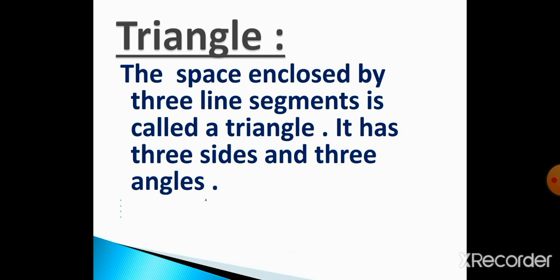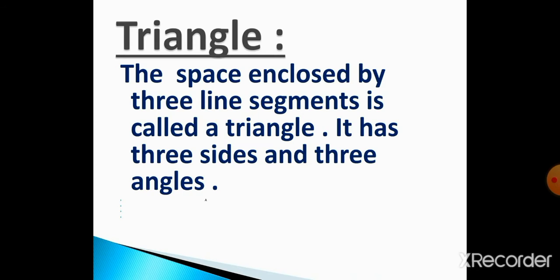Triangle. The space enclosed by 3 line segments is called a triangle. It has 3 sides and 3 angles. Dear student, in a triangle, how many line segments are there? Yes, there are 3 line segments.